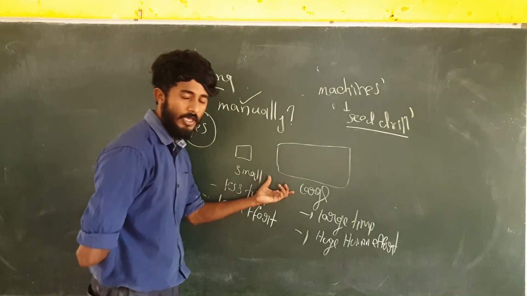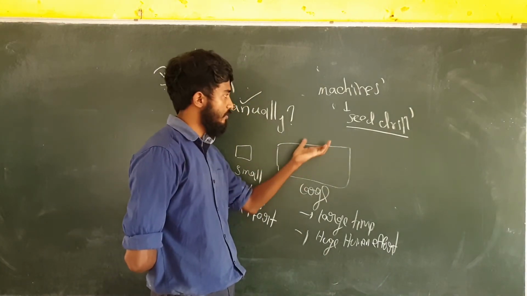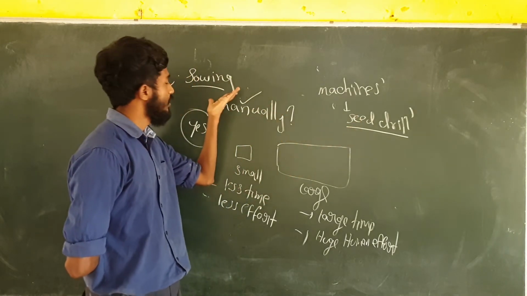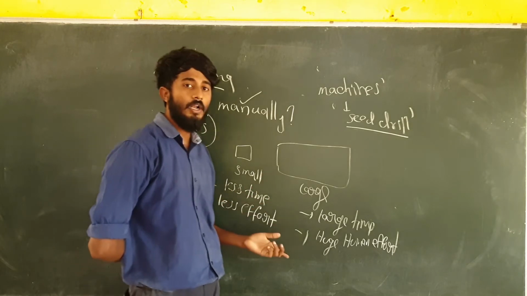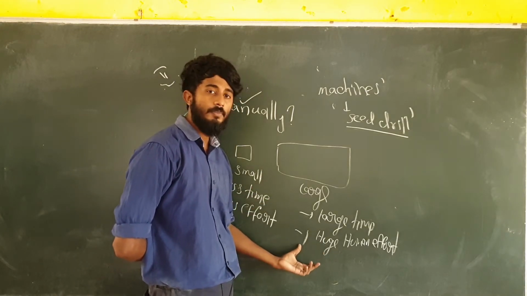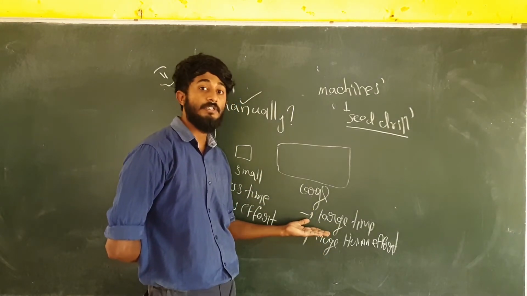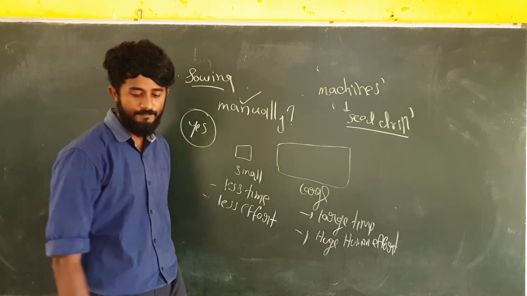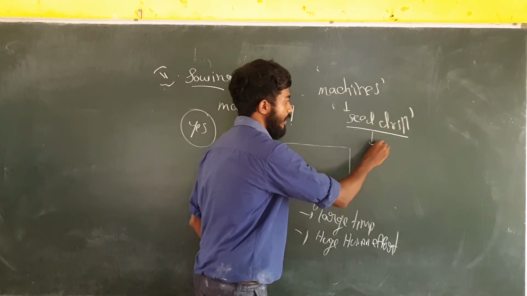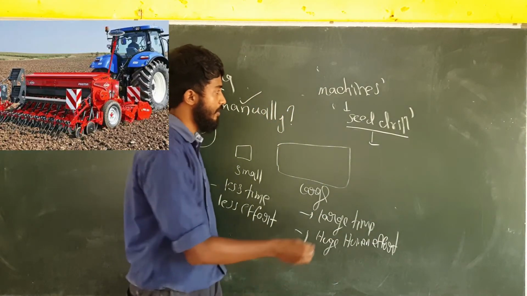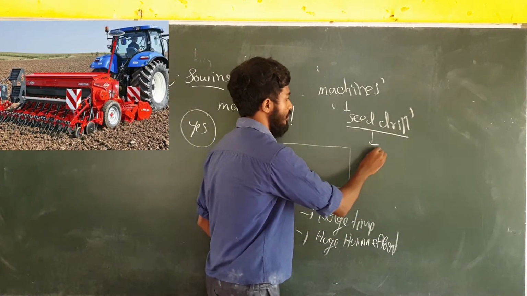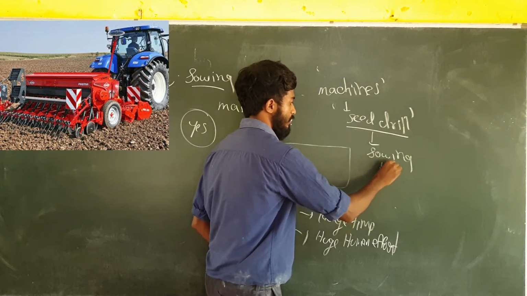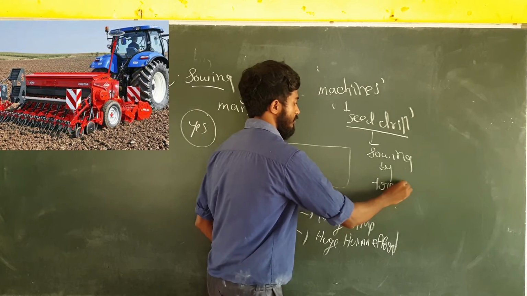In the case of large areas, we can use a seed drill. It is a machine used for sowing, so the human effort will be reduced and the time can be saved. Clear? So what is a seed drill? It is a machine that is used for sowing by tractor.